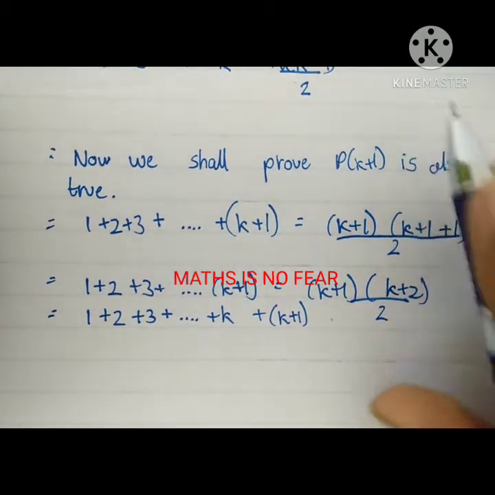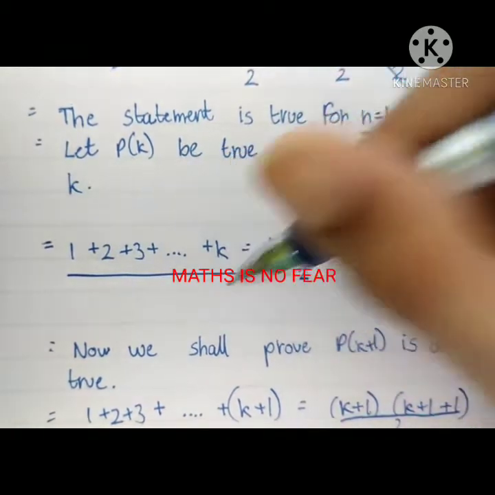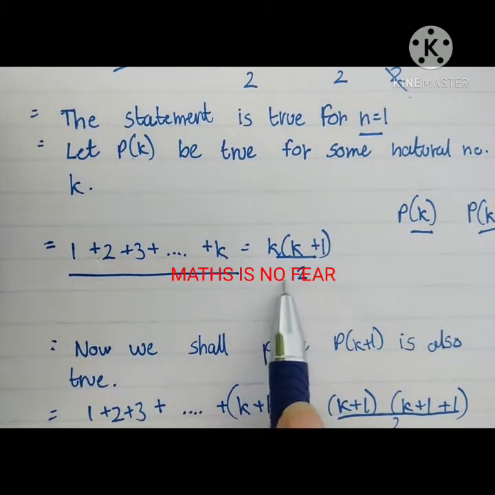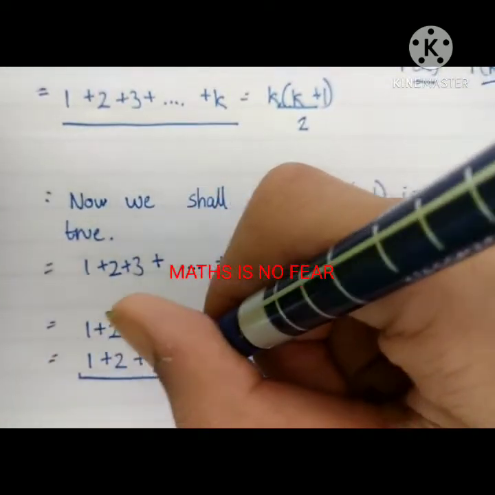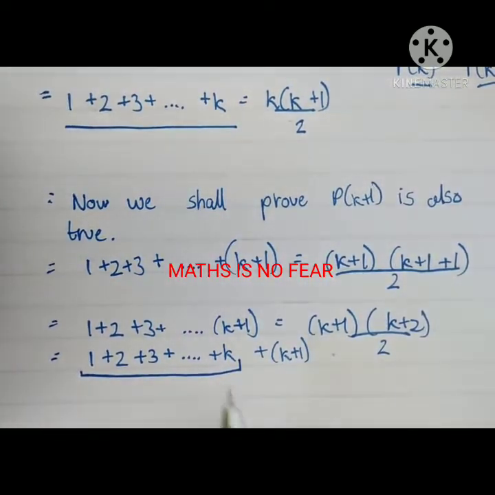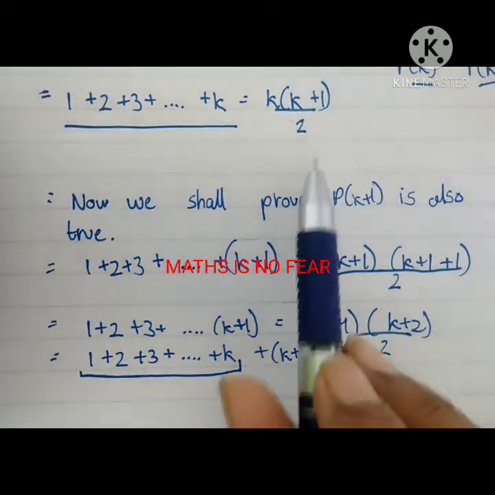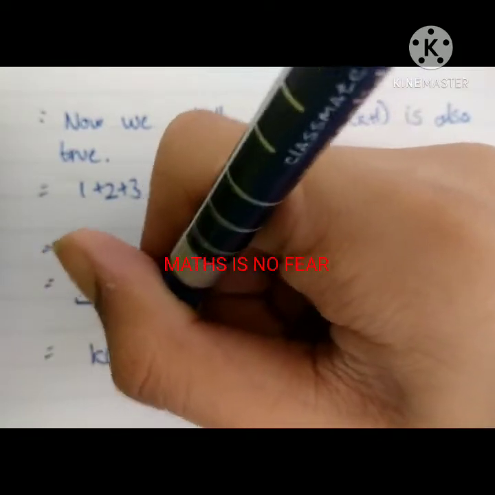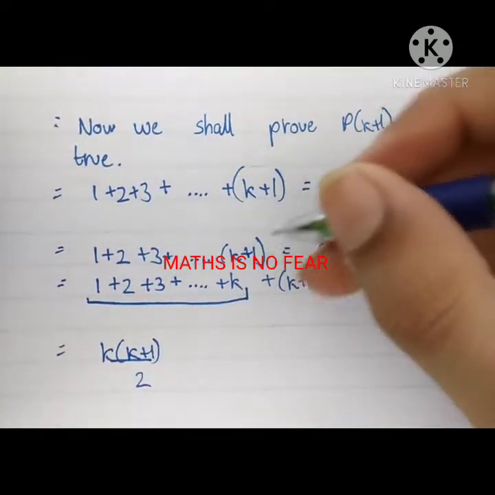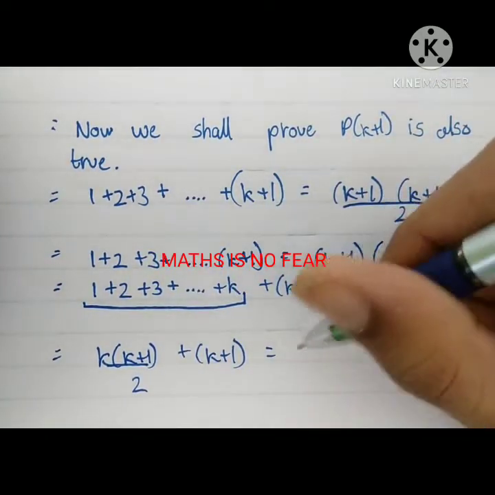Okay, and why did we do so? Because we know the simplification of this: 1 plus 2 plus 3 plus dot dot dot k is equal to this. So the question would be very easy, because if we leave it like this only, we won't be able to simplify these dots. But we know the simplification of this part, and it is this, so we can substitute it. Okay, so let's do it. And the k plus 1 is as it is, equal to the RHS.